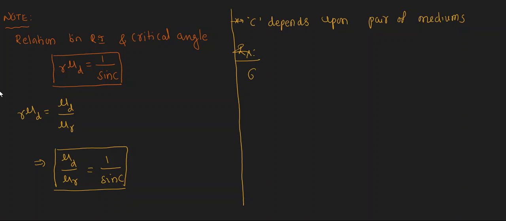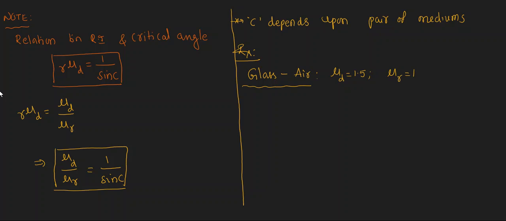First, let us take the glass and air. For that, the critical angle is what? For the glass air combination, what is the refractive index of glass? Glass is the denser medium, it is 1.5, and air is the rarer medium, its value is 1.